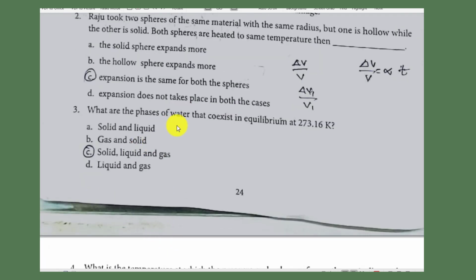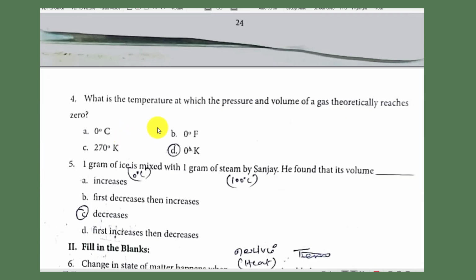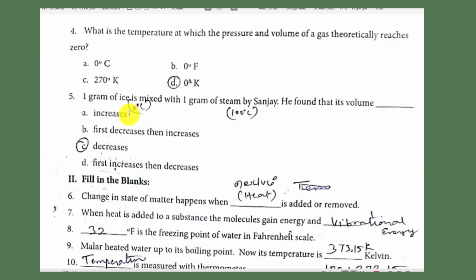What are the phases of water that coexist in equilibrium at 273.16 Kelvin? Solid, liquid and gas. What is the temperature at which the pressure and volume of a gas theoretically reach 0? 0 Kelvin. You strike out the degree here because in the Kelvin scale we should not use the degree sign. We remove that. 1 gram of ice is mixed with 1 gram of steam by Sanjay. He found that its volume. We know ice is at 0 degrees Celsius and steam at 100 degrees Celsius. Then definitely its volume will decrease.